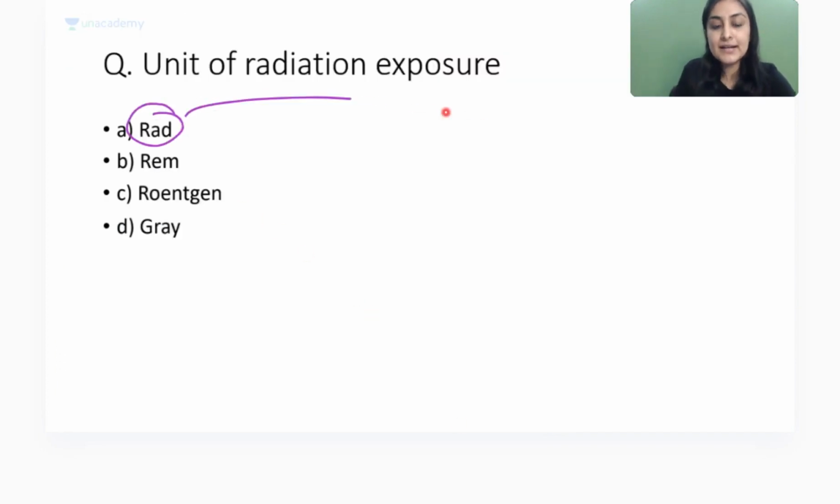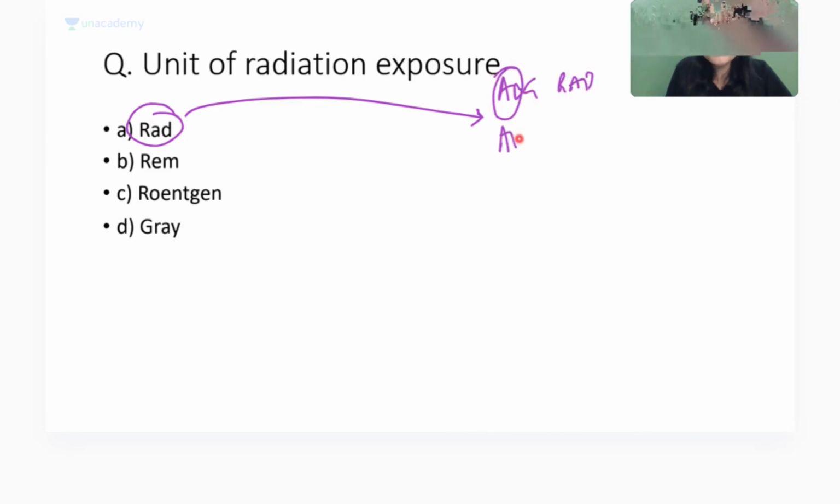So tell me, rad. Rad is the unit of what? It was ABG rad. So it is the absorbed dose. And what unit is rad? It is beginning with R. So it has to be conventional, and gray is SI unit. Okay, got it? Then rem.